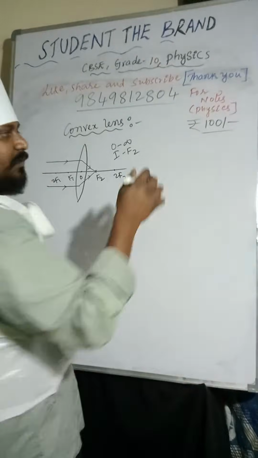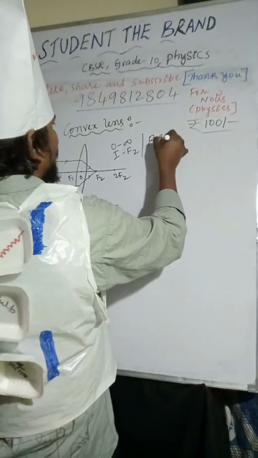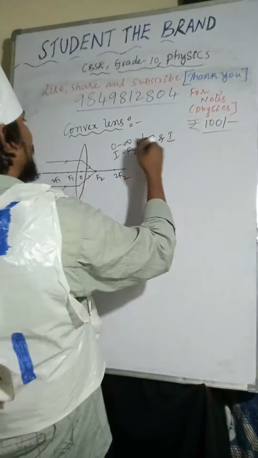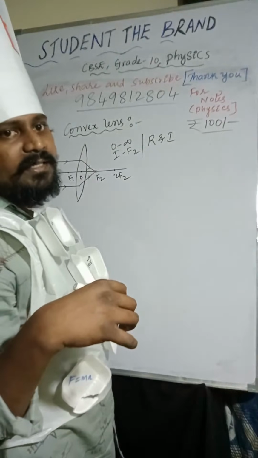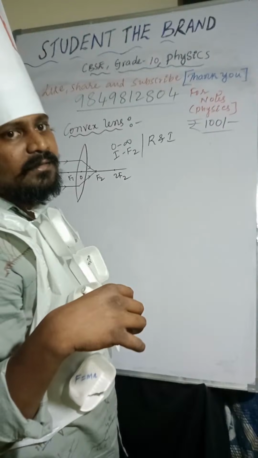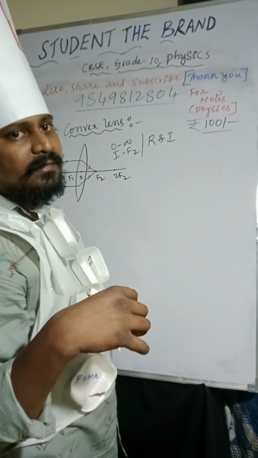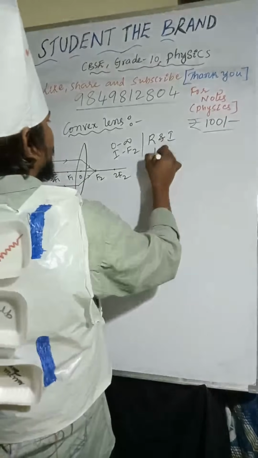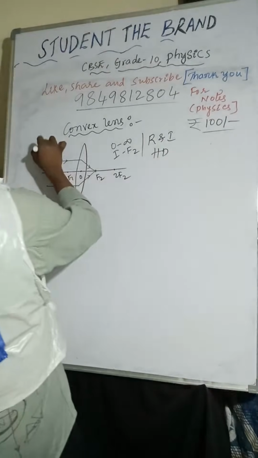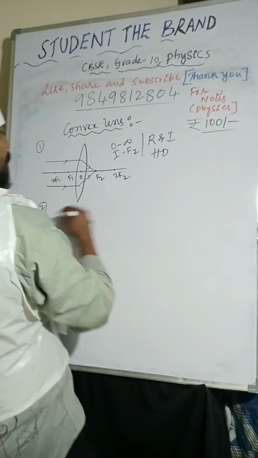Nature of the image is real and inverted, and size of the image is, what size of the image? Highly diminished or highly enlarged? Highly diminished. Point number 1. Coming to point number 2.